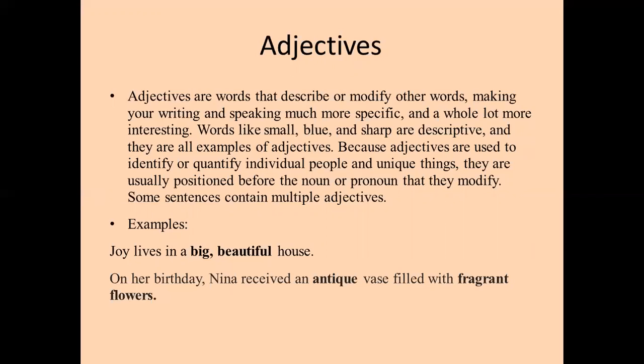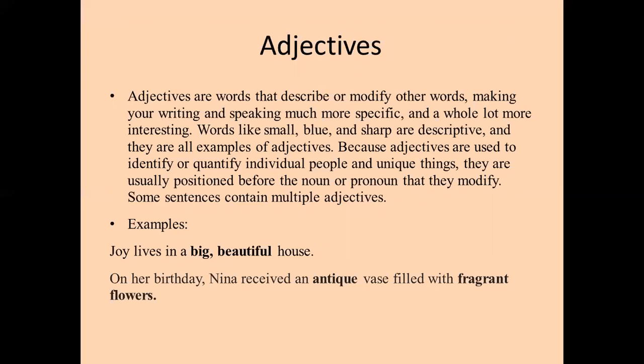So much for pronouns. Now we are moving on to adjectives, which is of course another part of speech. Now, adjectives are words that describe or modify other words, making your writing and speaking much more specific and a whole lot more interesting. Words like small, blue, and sharp are descriptive, and they are all examples of adjectives. Because adjectives are used to identify or quantify individual people and unique things, they are usually positioned before the noun or pronoun that they modify.